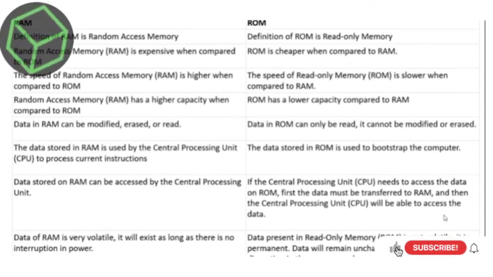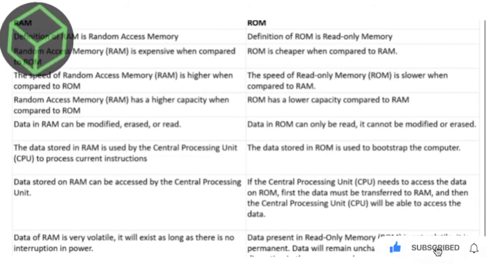RAM is expensive when compared to ROM, whereas ROM is cheaper when compared to RAM.